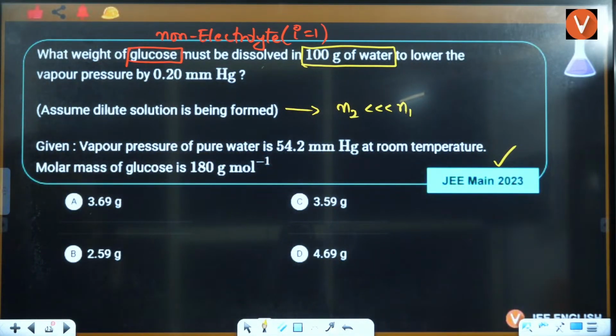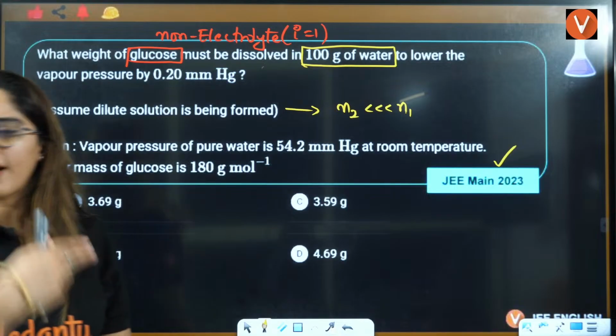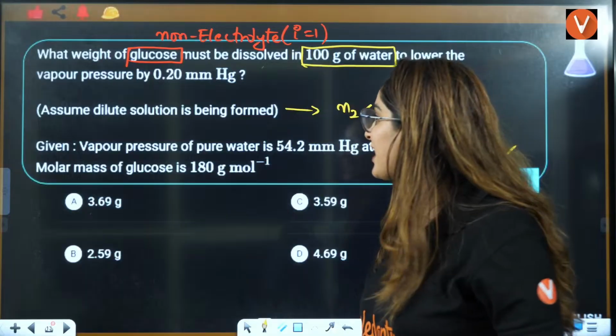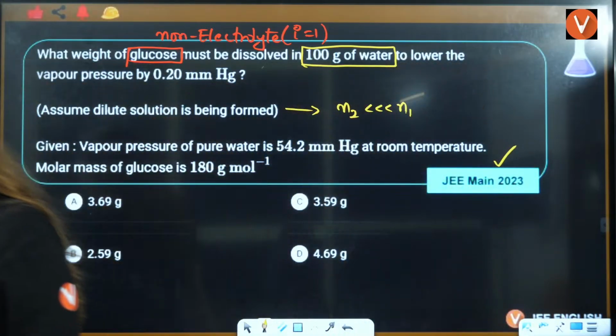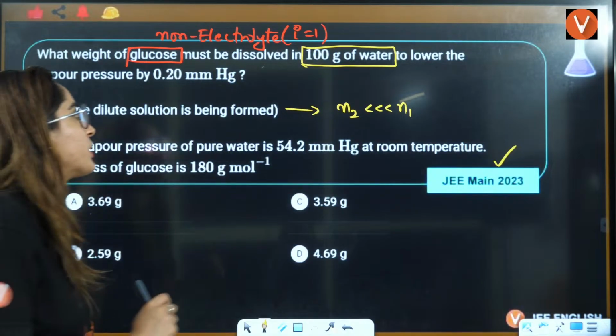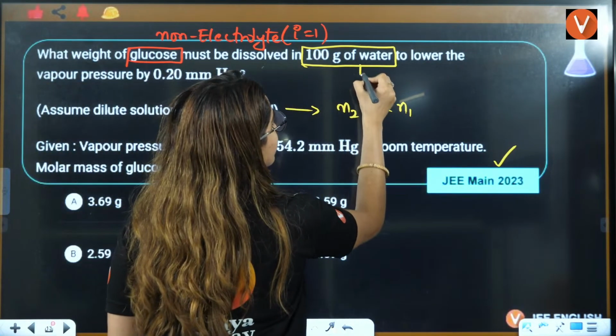No, ma'am, it does not dissociate. Very good, Gokul. Very good, GV creation. GV creation, what's your name? I'm like fed up asking GV creation. I need to have a name, right? Mass of solvent is 100 gram. Very good. It means mass of solvent. Very good. So it is mass of solvent, right?